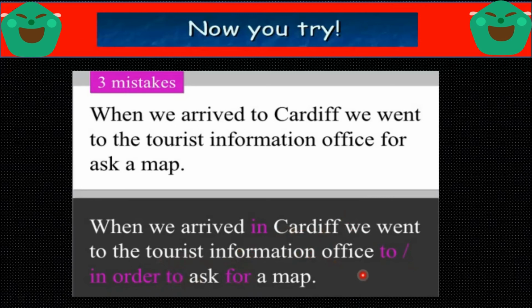Instead of "for", we will use "to ask for a map" or "in order to ask for a map". Both of them are correct. Instead of "to Cardiff", I used "in Cardiff". Instead of "for ask a map", "to ask for a map" or "in order to ask for a map". Then there are three mistakes over here.